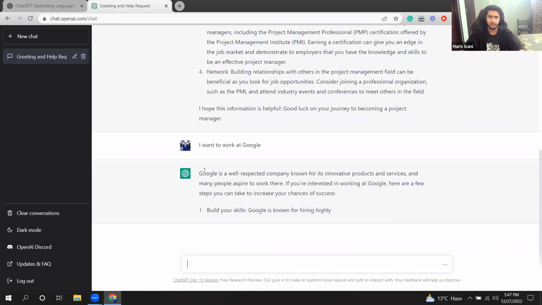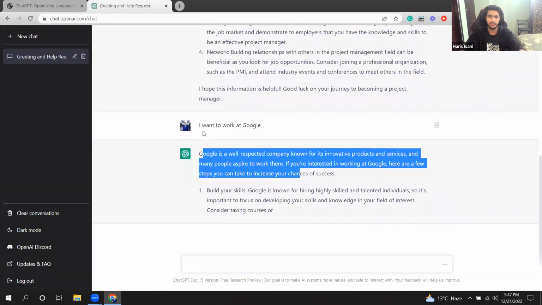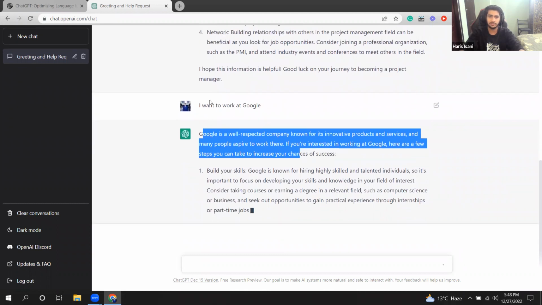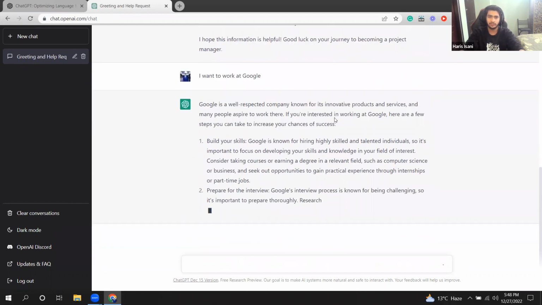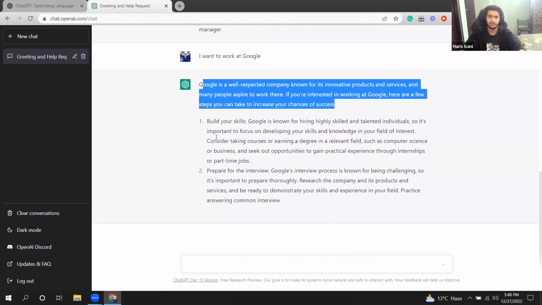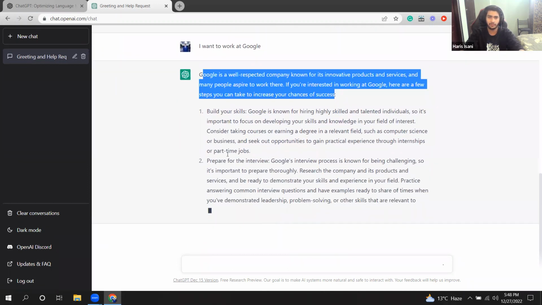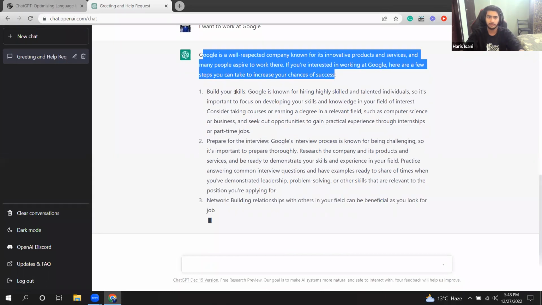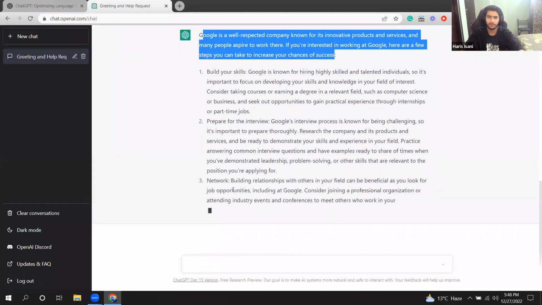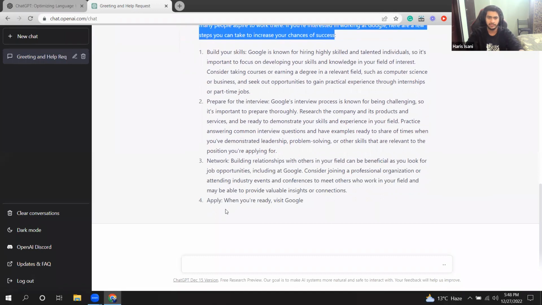Yeah, I noticed another flaw. It's giving me the introduction. For example, if I already know what Google is and I just want to work at Google, it's giving me the description first, and it's also giving me how I can work for Google: prepare for an interview, build your skills, network. Yeah, it's very extensive.